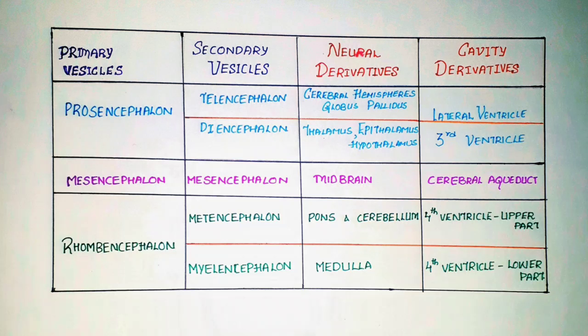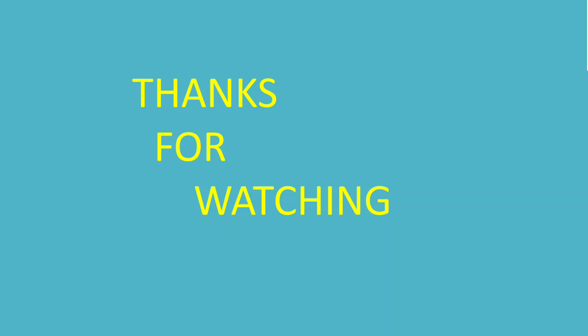This image shows the primary vesicles prosencephalon, mesencephalon, rhombencephalon, the secondary vesicles which are developed from them, and the parts derived from them. From the prosencephalon, cerebral hemispheres and globus pallidus are derived from the telencephalon, and from the diencephalon, thalamus, epithalamus and hypothalamus are derived, and the midbrain is from mesencephalon. Pons and cerebellum are from metencephalon of rhombencephalon, and medulla oblongata is from myelencephalon of rhombencephalon.